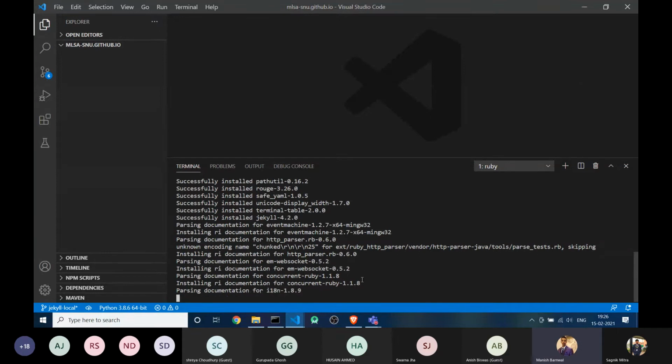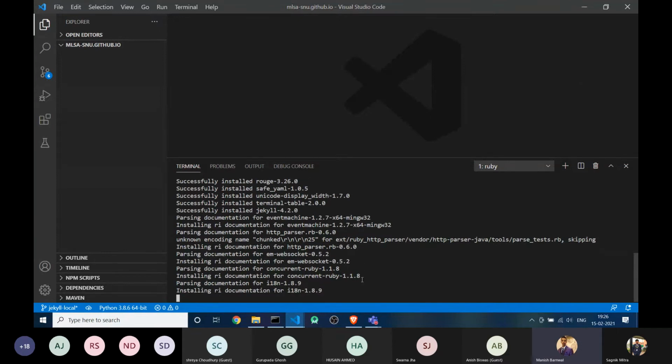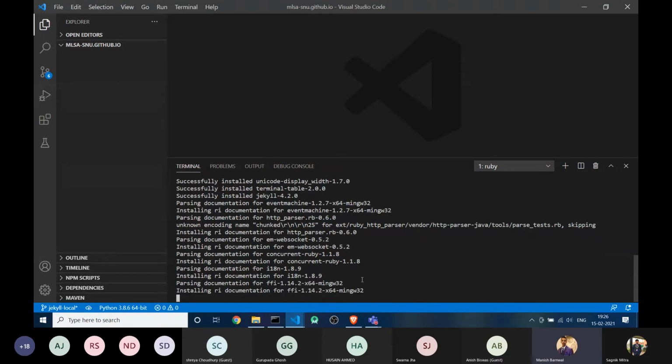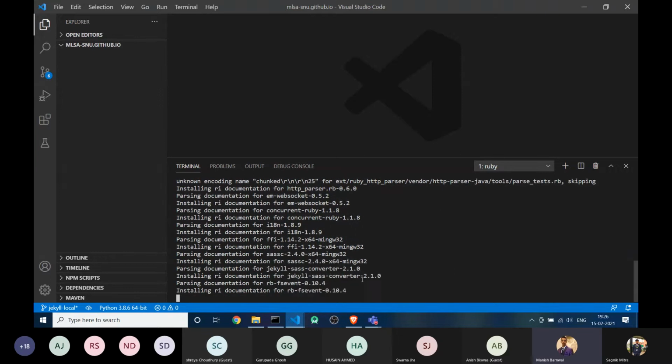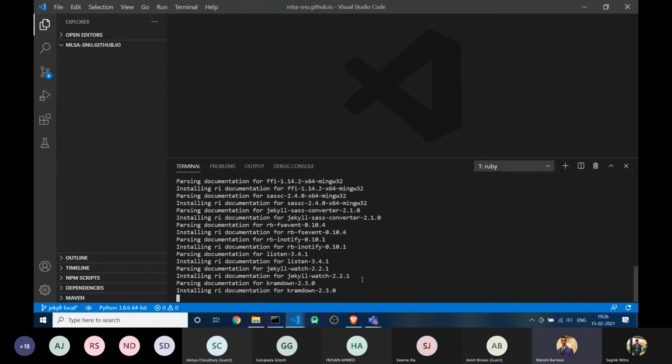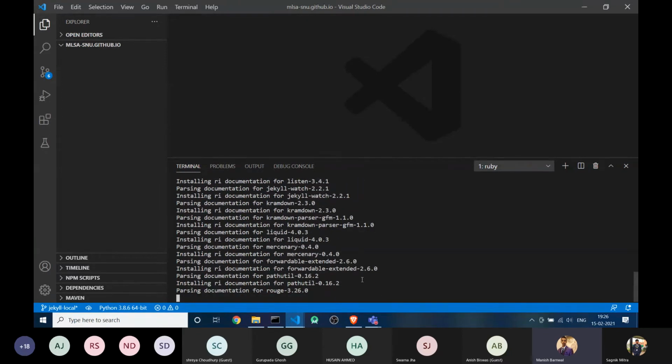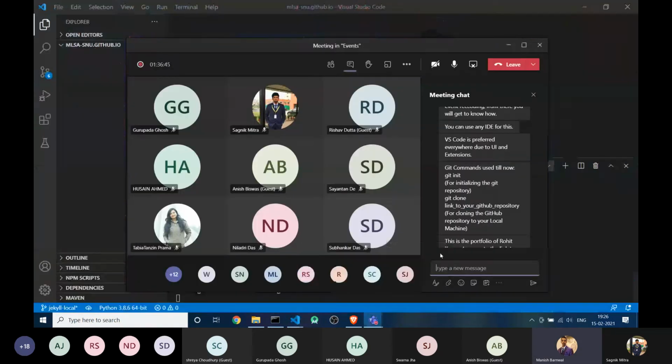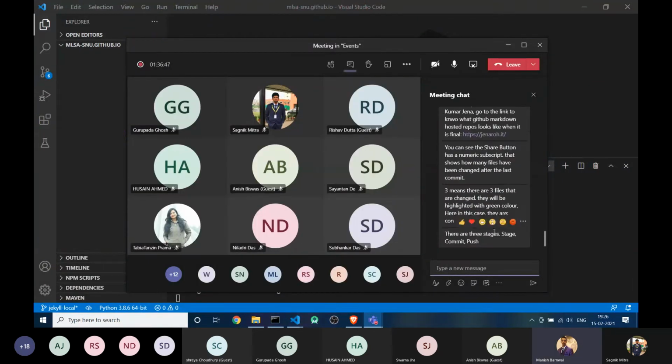Okay. When you are installing dependencies, it's common that you will face lots of errors, but don't worry, every error has a solution on the internet and on Stack Overflow. And if you still cannot find the solution, you can always reach out to me. Okay, so let's see. Guys, if you have any question, you can ask.